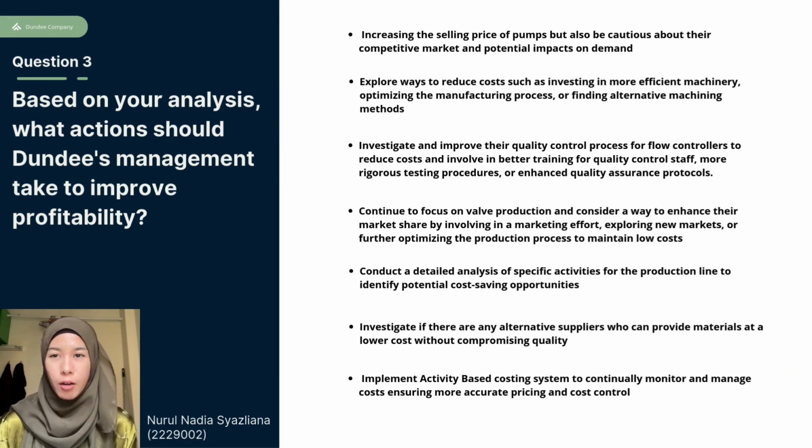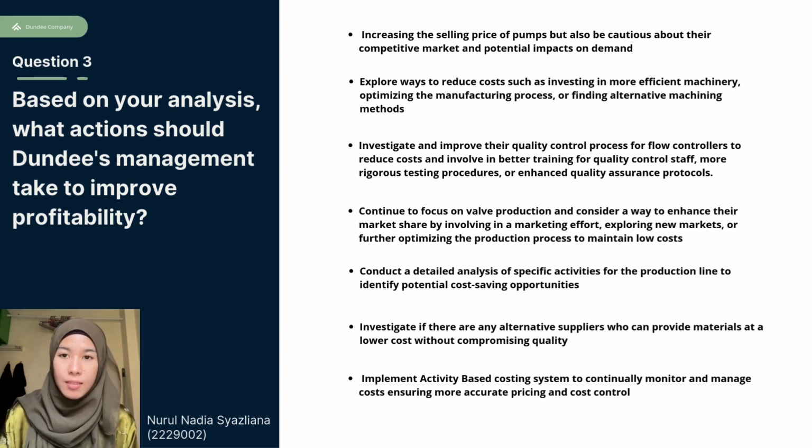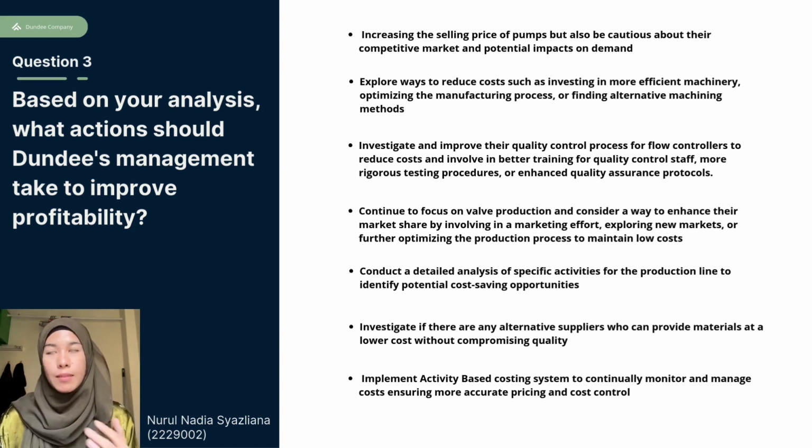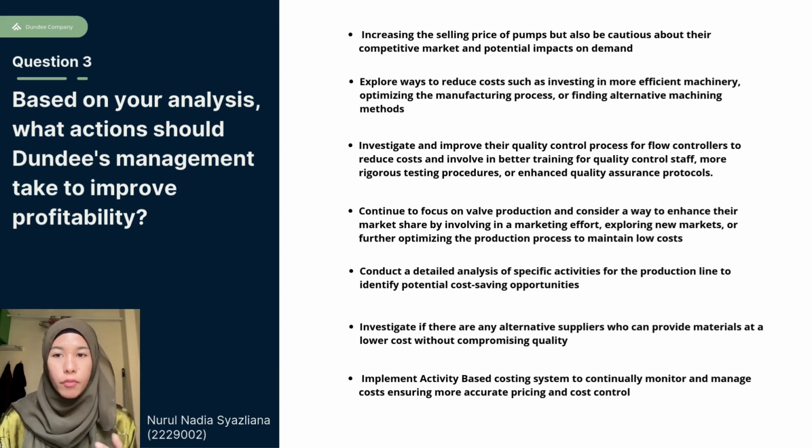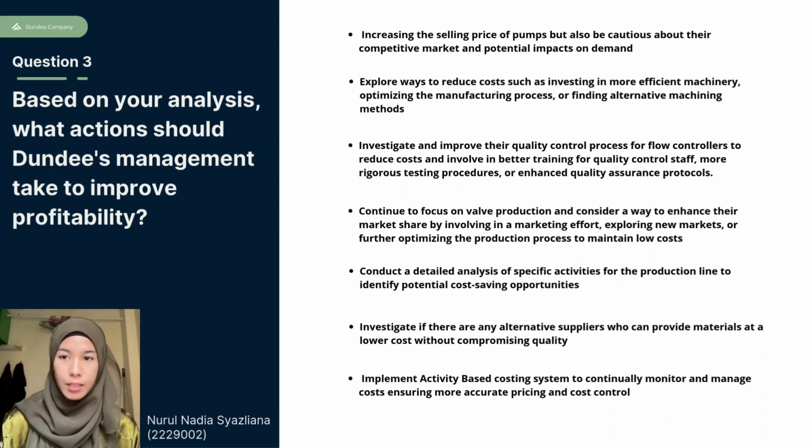Second, the pump machining costs look higher than the valve and flow controllers. So Dundee should explore ways to reduce the cost, such as investing in more efficient machinery, optimizing the manufacturing process, or finding alternative machining methods which can help to lower the overall cost of production for the pumps. Third, the cost of quality control for flow controllers is higher than the valve and pumps, which indicates potential quality issues. Thus, Dundee should investigate and improve their quality control process for the flow controllers to reduce the cost.